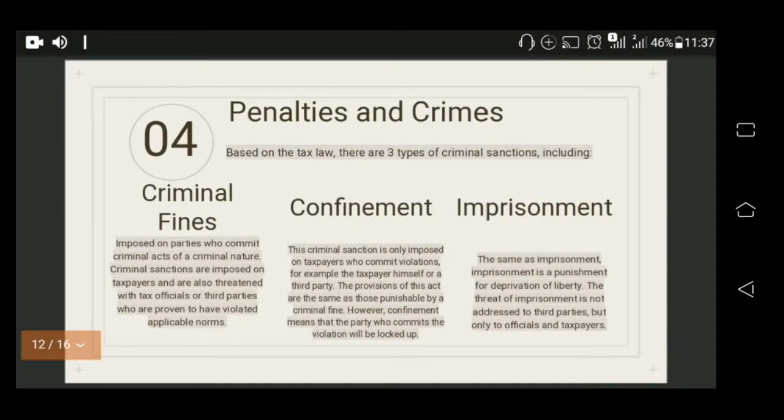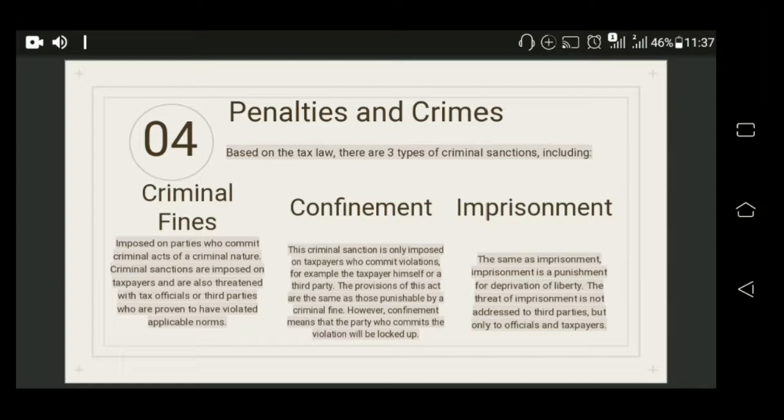4. Penalties and crimes. Based on tax law, there are three types of criminal sanctions, including first, criminal fines, imposed on parties who commit criminal acts or of a criminal nature. Criminal sanctions are imposed on taxpayers and are also treated with tax officials or third parties who are proven to have violated applicable norms. Second, confinement.